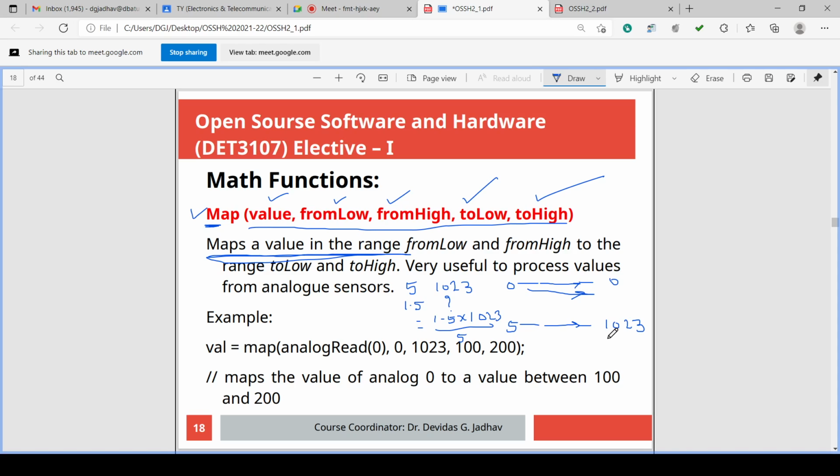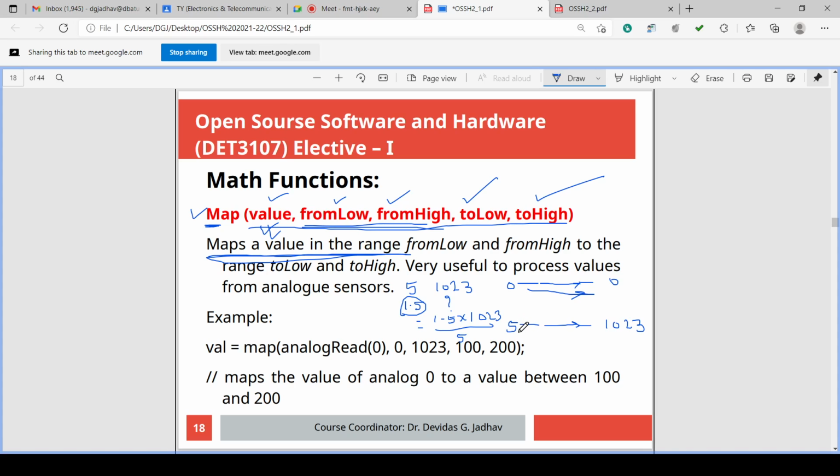From low, from high, the range of the value is mapped into the to low, to high range. And the actual value is the first argument. So this is the value, and this is the actual range of the value, from low to from high. So the value is, suppose, 1.5. Okay, value means 1.5. From low, from high is the range of the actual value, that is 0 to 5. From low 0, from high